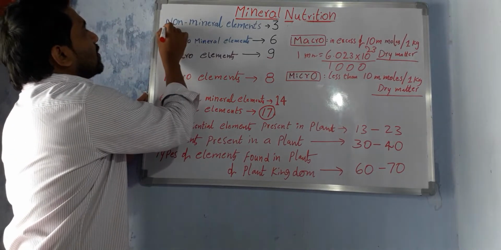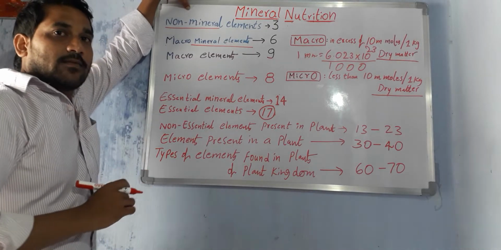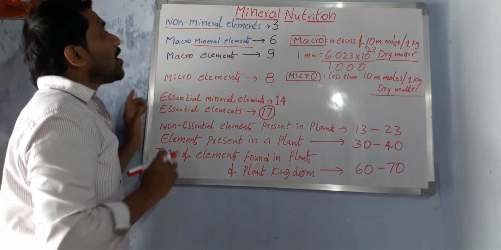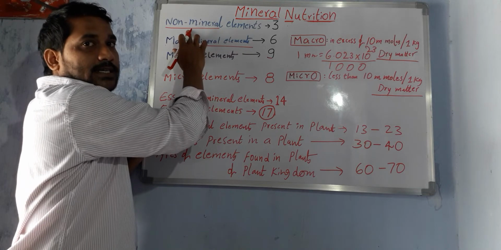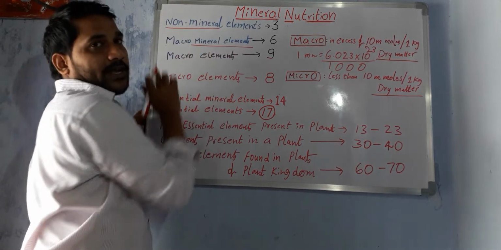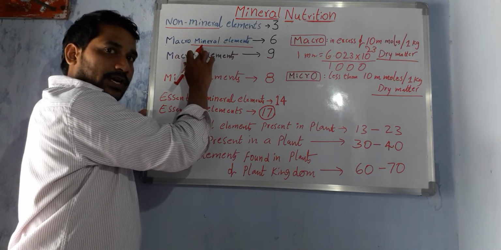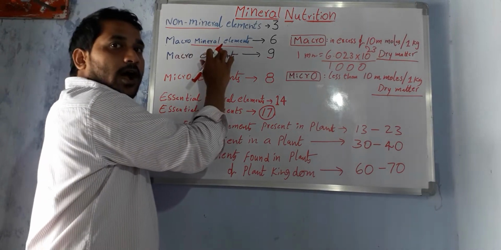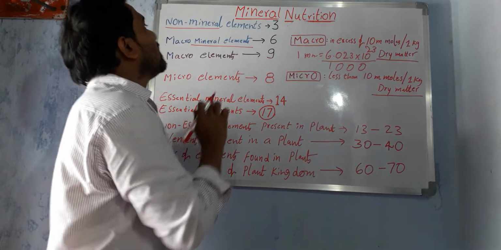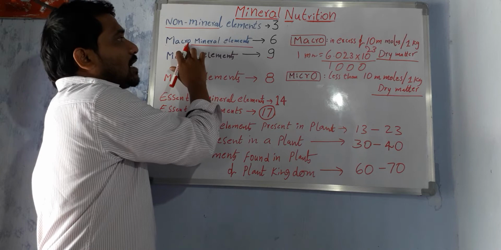Then come on to the non-mineral elements and mineral elements. What is the major difference between them? Let's discuss. Non-mineral elements are the nutrients which are absorbed by plants in the form of ions. Which form? Ionic form. Mineral elements are the nutrients which are absorbed as compounds by plants from their surrounding environmental condition. Right. How many non-mineral elements and how many mineral elements are there?